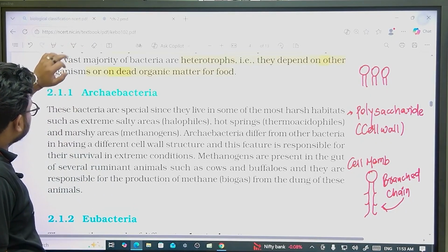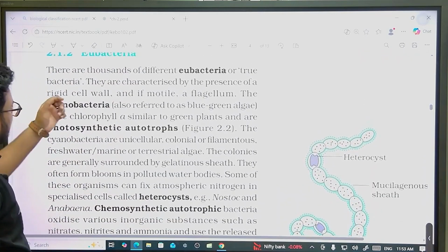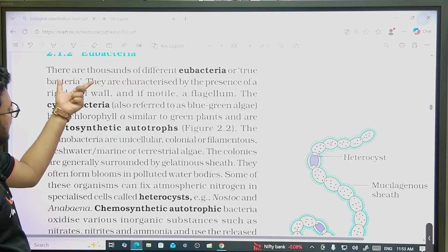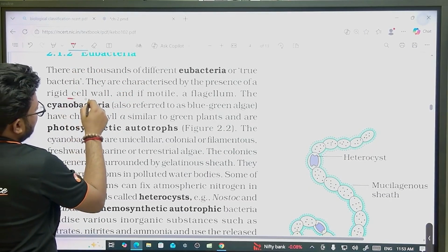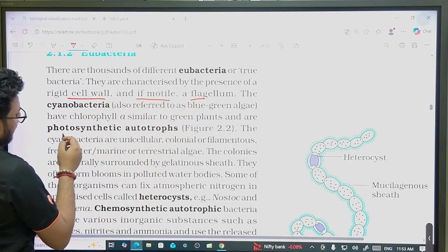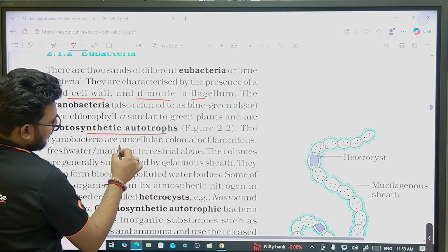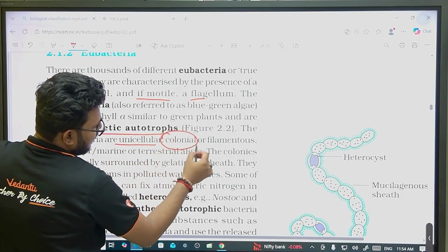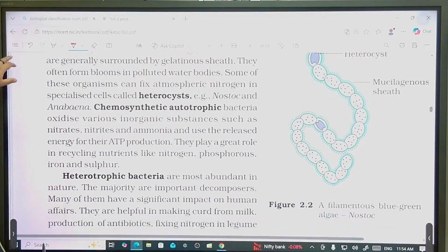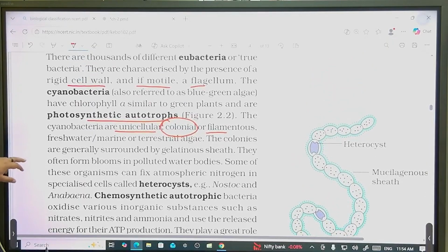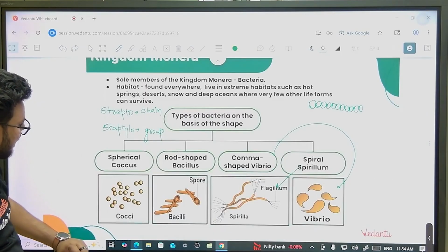If we talk about eubacteria, there are thousands of eubacteria or true bacteria that are characterized by the presence of a cell wall. They can be motile, and they can have flagellum. Cyanobacteria will come later. They can be photosynthetic autotrophs, unicellular, living in colonies, or forming filaments. They are discussing cyanobacteria only, not basic characters, which we have already discussed. So cyanobacteria I'll tell you from my slides.